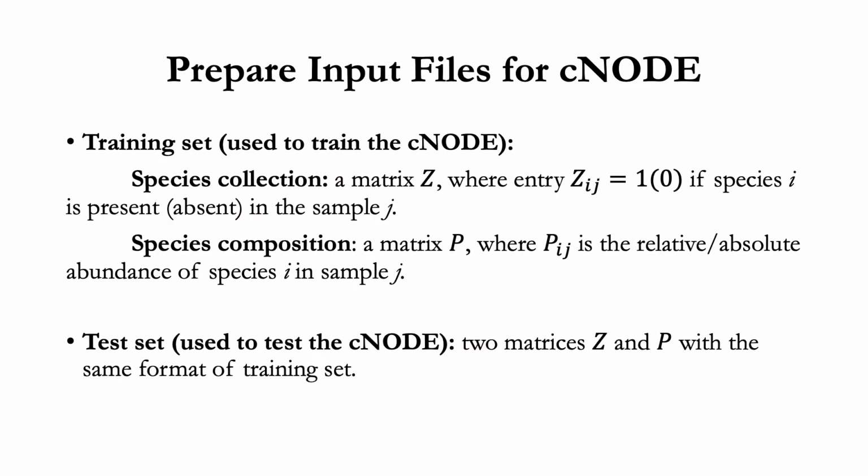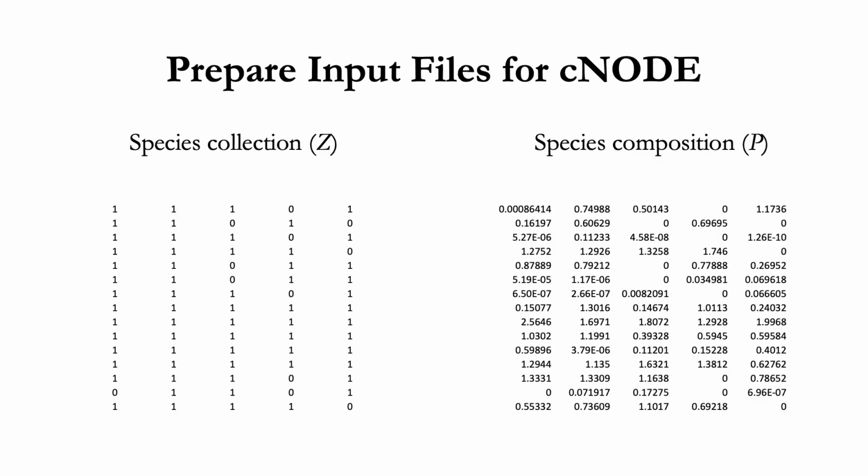To use the CNODE, we need to prepare two files for the training set. One is a matrix Z, where entry Zij equals 1 if species i is present in sample j. Another one is a matrix P, where Pij is the relative or absolute abundance of species i in sample j. To test the CNODE, we need to prepare the same two files for the test set. So here is an example of input files for the CNODE. The left is the species collection matrix Z, and the right panel is the species composition matrix P.